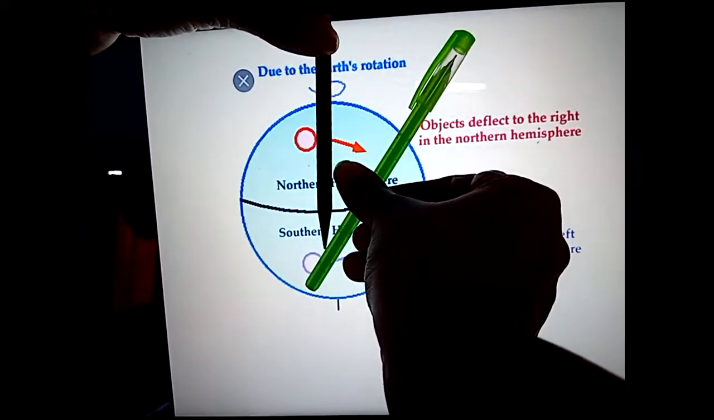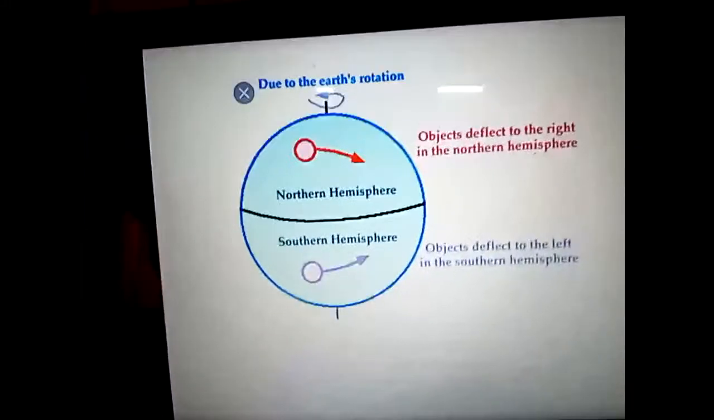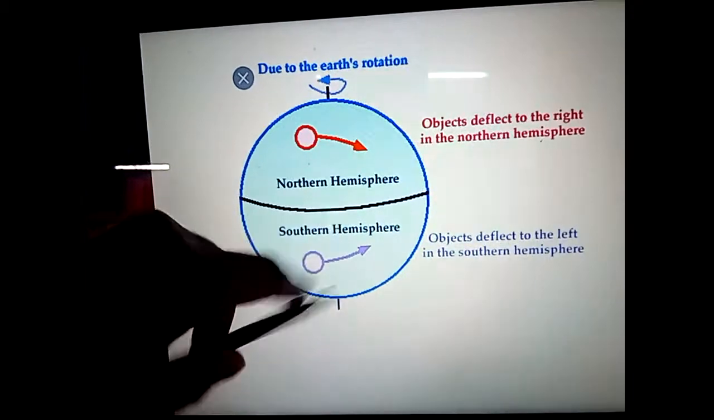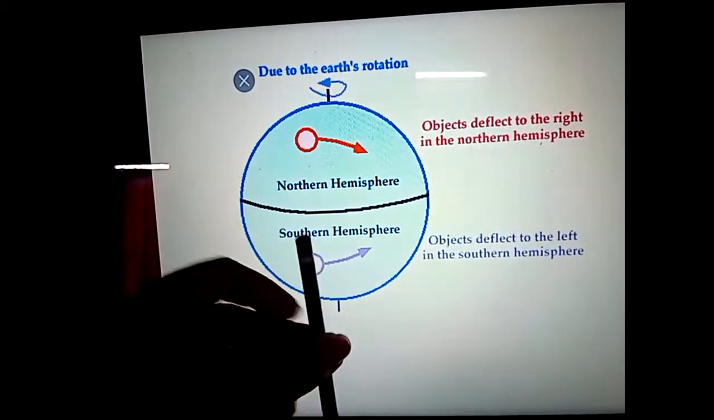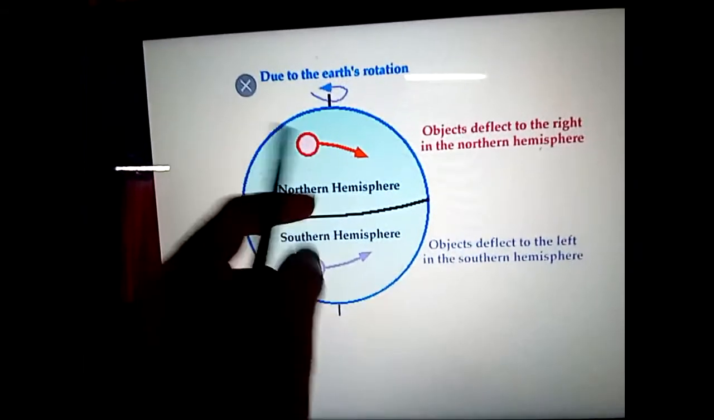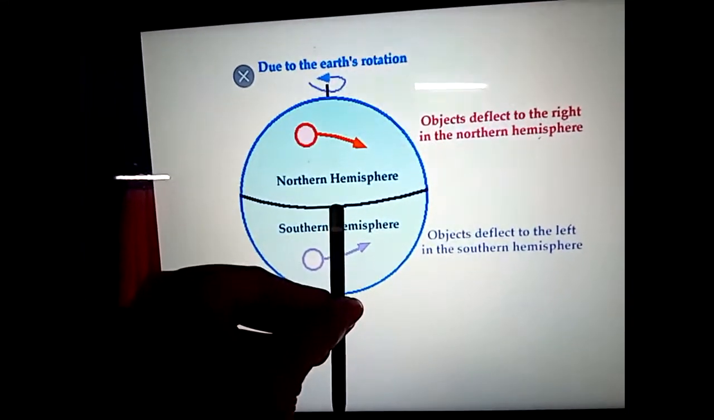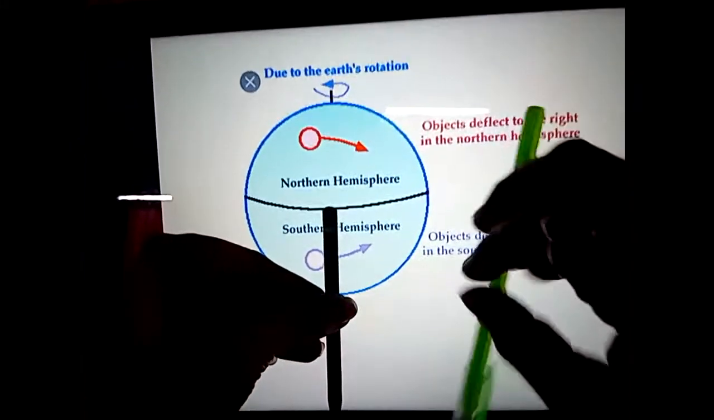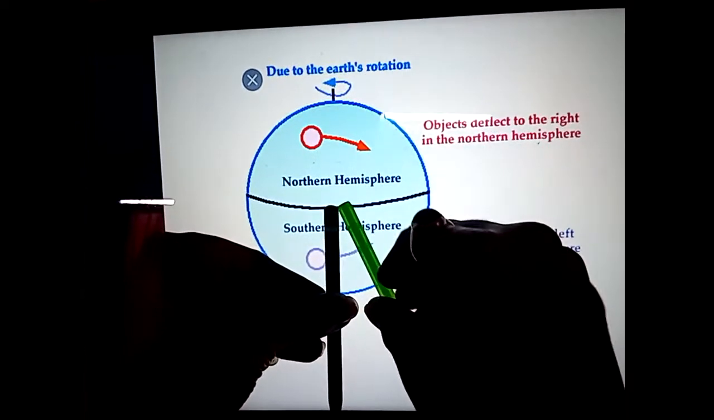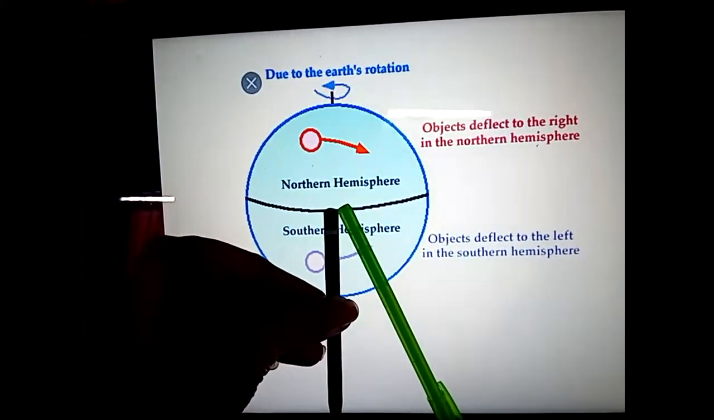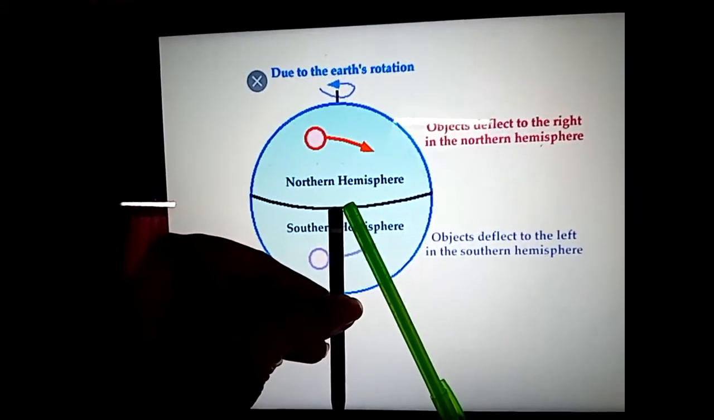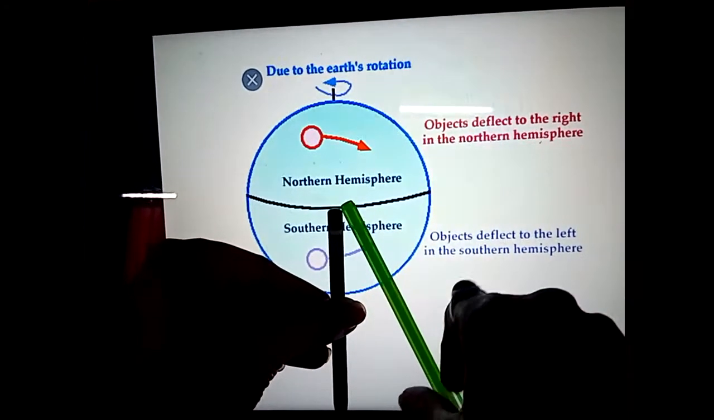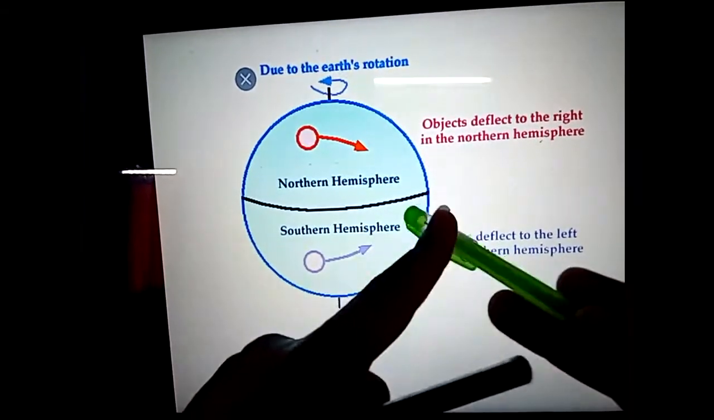Same way, if you are standing on the equator and you are facing towards the southern hemisphere, and you throw something towards the southern hemisphere, it will go to the left. Which direction will it go? It will go to the left. As I said, this is the face, so your face is towards the left side.